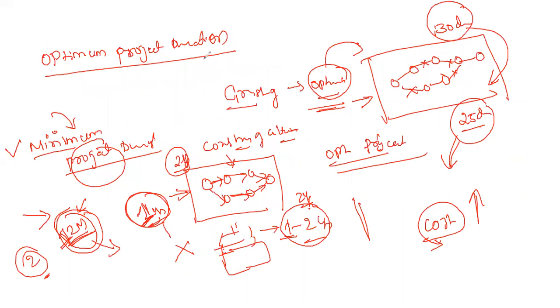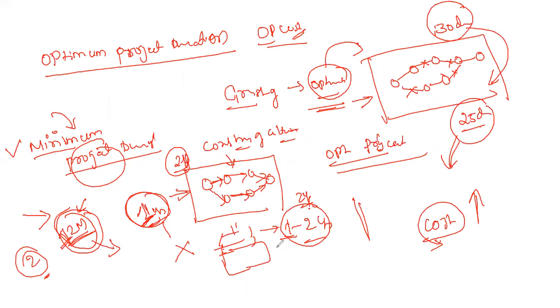And the optimum time: the optimal cost used to finish the activity. Whatever duration can be crashed with a minimum cost, that optimal cost is called the optimum project duration. And the last one is minimum project duration.